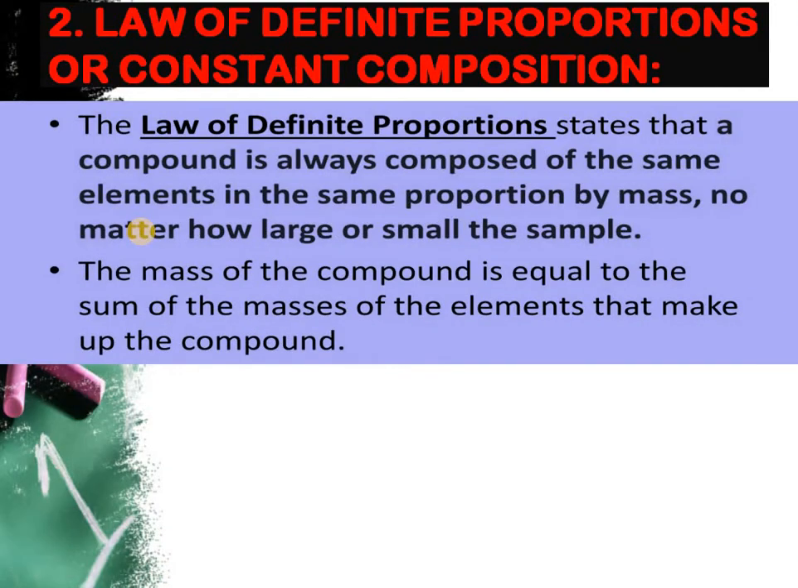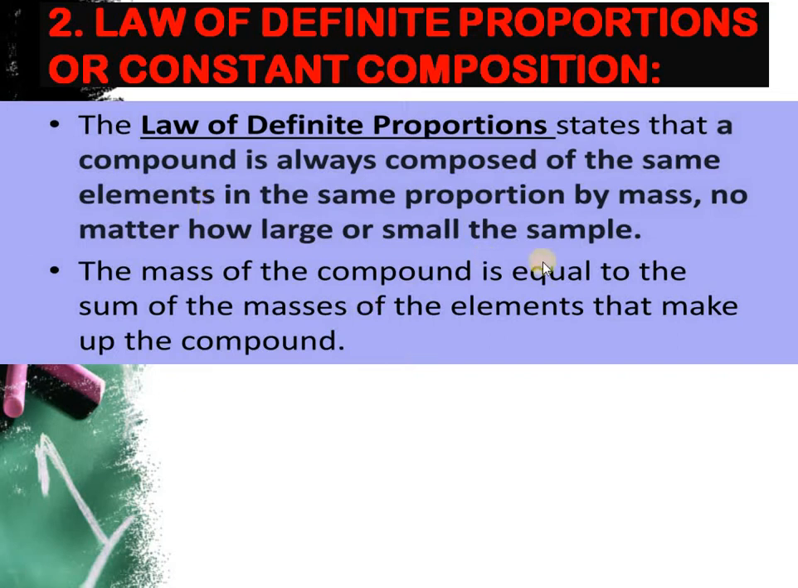Now moving to the next law, that is the law of definite proportion or constant composition. As the name indicates, definite means fixed, constant means fixed. According to this law, a compound is always composed of the same elements in the same proportions by mass, no matter how large or small the sample is. It doesn't matter whether the compound is present in a large quantity or a small quantity, its elements remain in a fixed proportion by mass. This is given by this law.